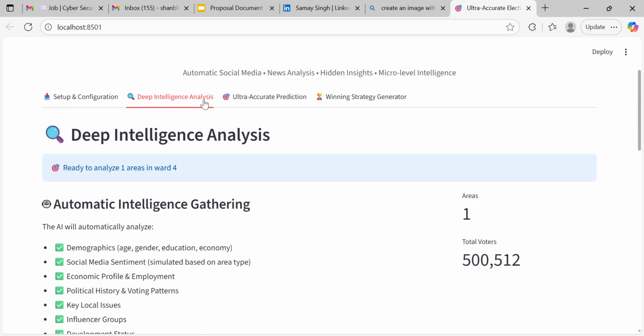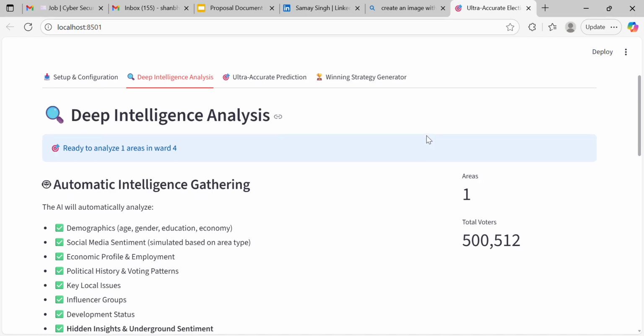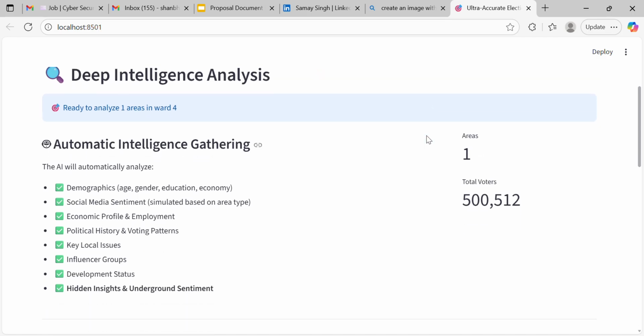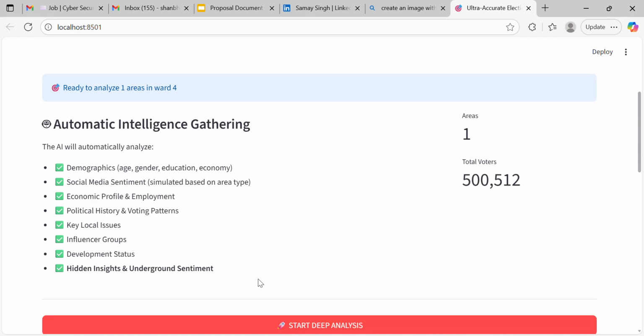My AI system or agent does deep analysis of this area in the form of demographics, social media sentiment, economic empowerment, political history, local issues, influence groups, development status, and some hidden insights. I have highlighted this one in bold because it is the power of this AI.